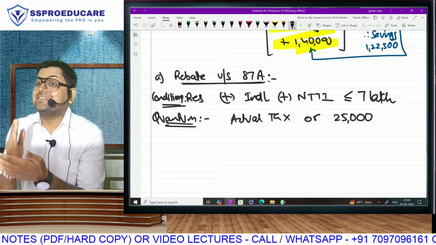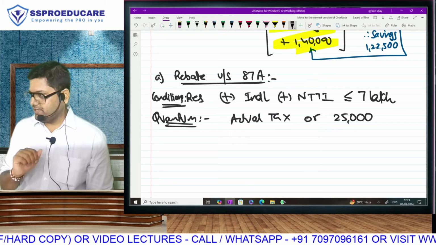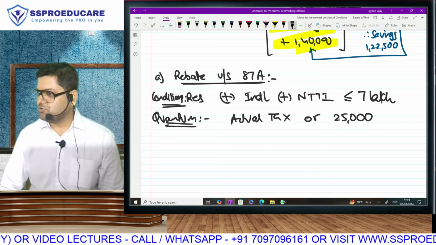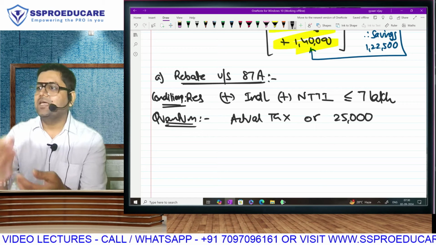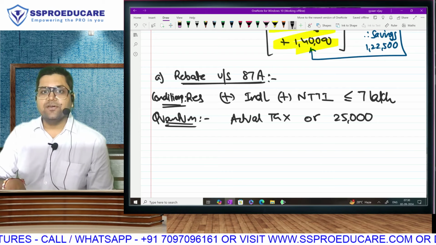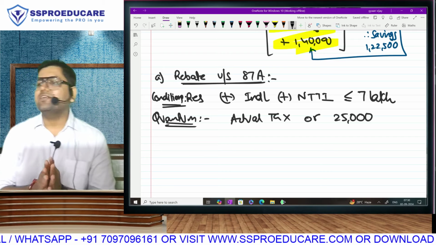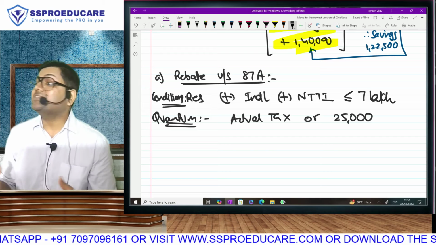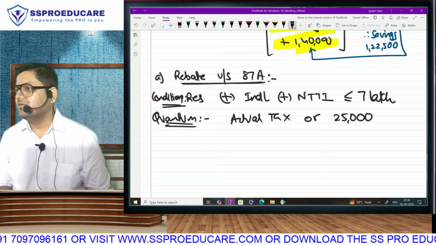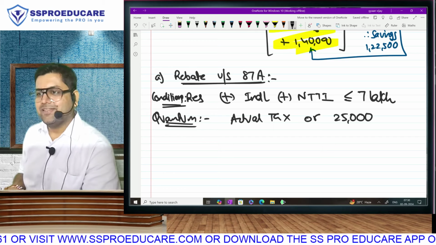Till last year at 7 lakh rupees, the tax liability was 25,000. 0 to 3, nothing. 3 to 6, it was 15,000, and then 1 lakh at 10%, so 25,000. So basically her commitment was at 7 lakh, whatever tax will come, it will become 0. Now this year, the slabs have been changed. So at 7 lakh, first of all, you won't even get 25,000 tax. So it appears that she is giving you a 25,000 rebate, but at 7 lakh, your tax liability will only be, come on, 20,000. So end of the day, it is going to be a rebate of only 20,000, if you understand what I said.